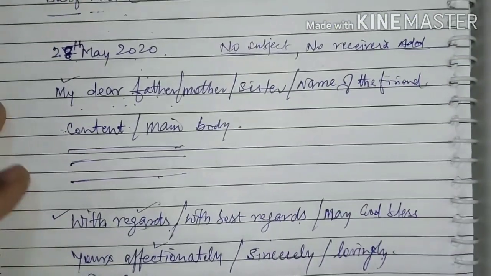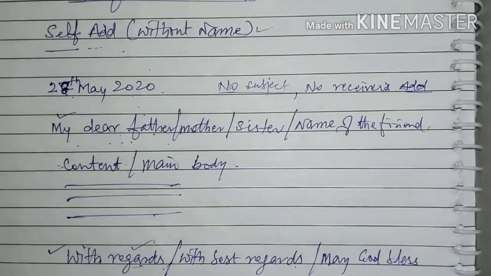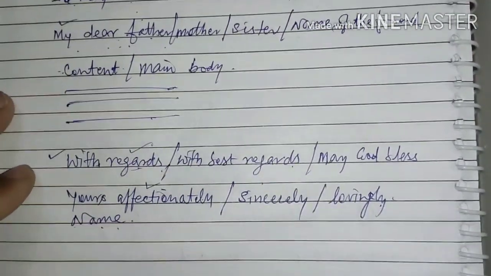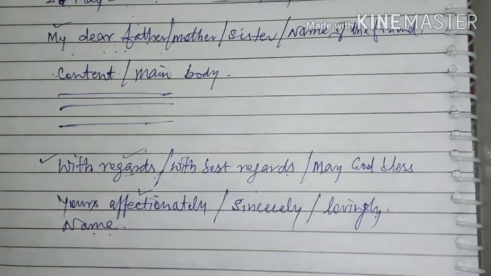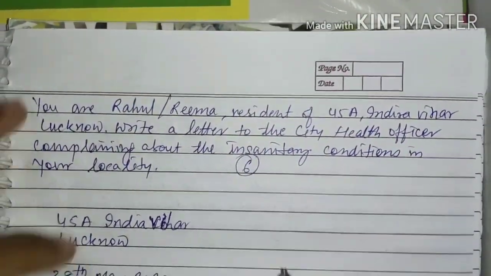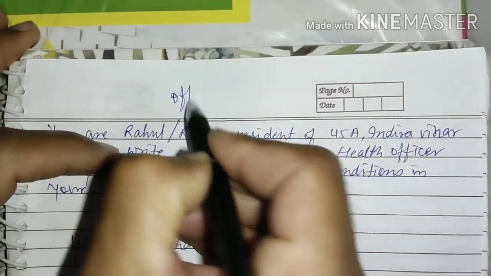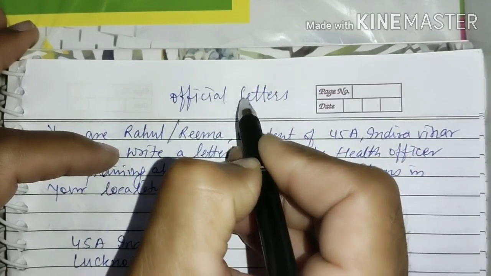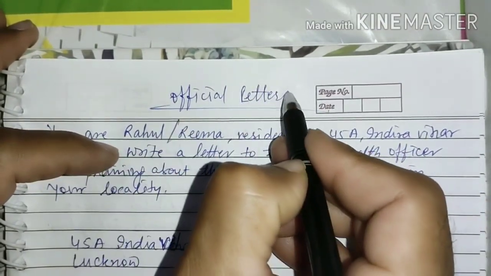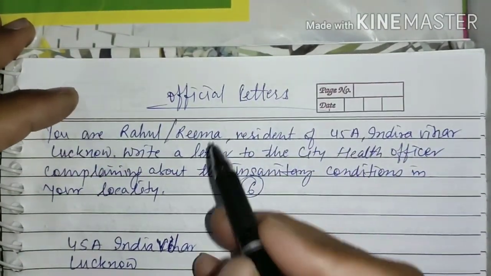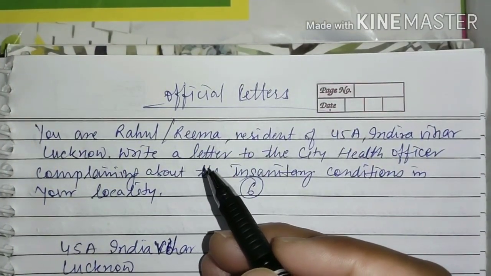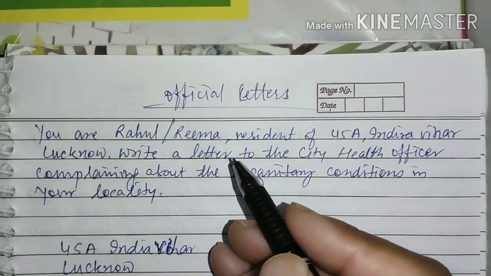I think you have got it. Later we will have an example of this format, and we will be able to understand it in a better way. Today we are going to deal with one example of official letters. Official letters. As I told you, official letters are written to certain officials, certain authorities which are having some portfolio, and we are expressing our grievances to them.